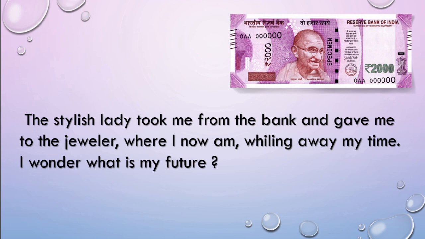As I said, I am not a teacher, I am a 2000 rupee note. Then we have to tell our story and express our feelings. At last, we have to write like this: I wonder what my future is. Finishing lines like this should be there in the autobiography.